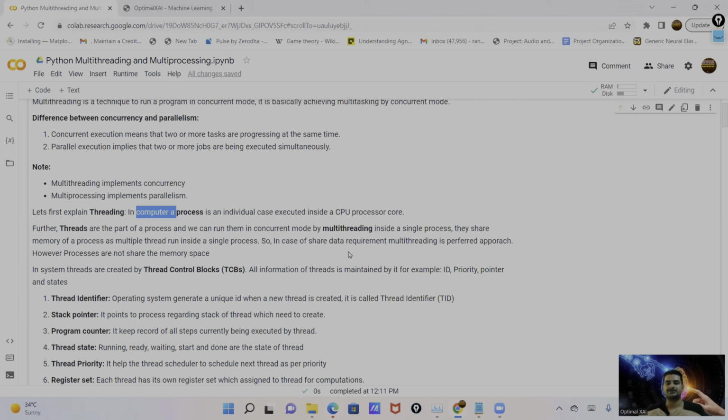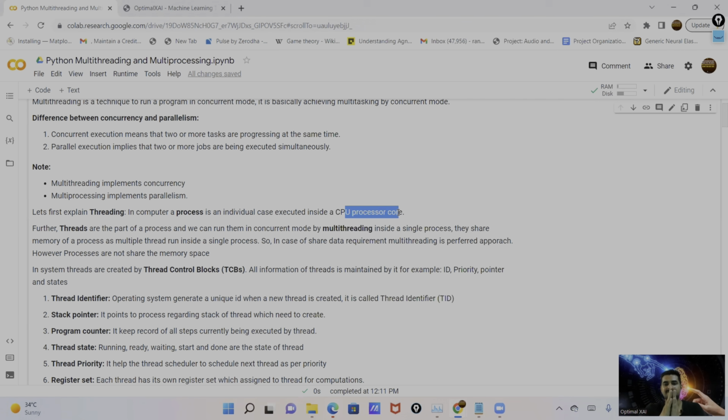This is the basics of threads and processes at the operating system level, how things work at the operating system level. The same thing is mentioned here: in a computer, each process is run on a CPU core, and each process has dedicated memory, dedicated hardware, like a dedicated CPU and dedicated memory. Each process has a separate CPU core and separate memory.